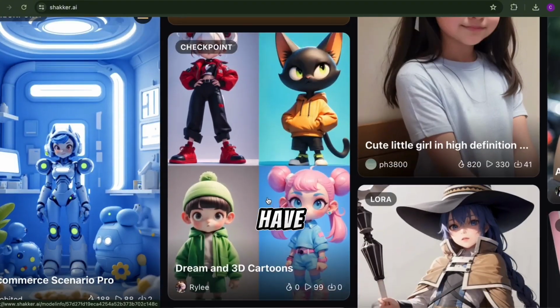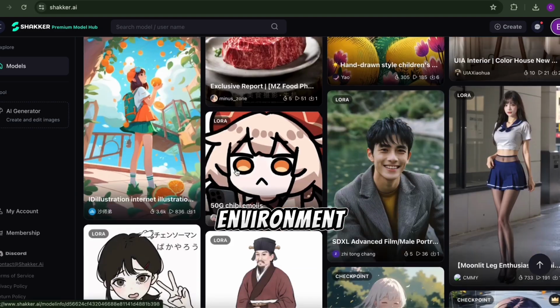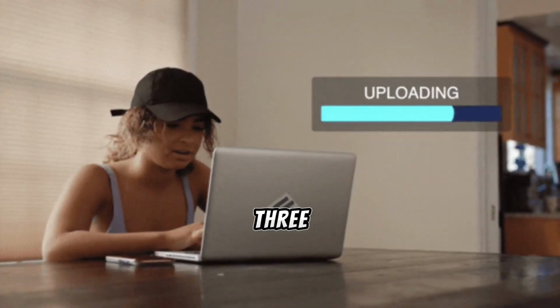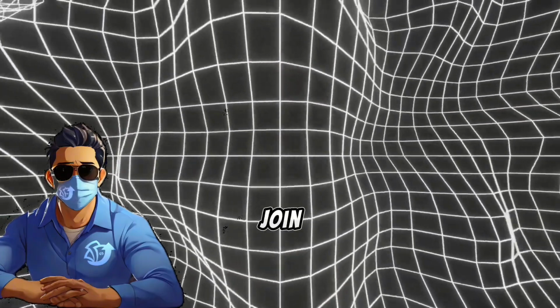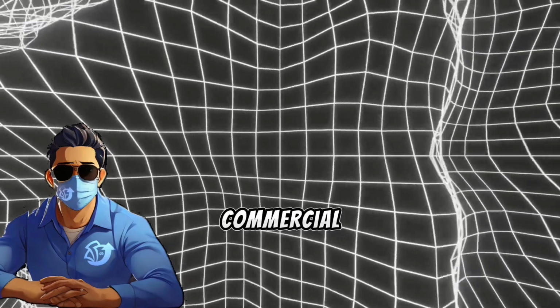It does not have NSFW models, ensuring a safe and professional environment. Shaker AI allows users to upload and download SD3-based models, a feature not available on Civitai. If you join their membership, you gain access to exclusive models that can be used for commercial purposes.